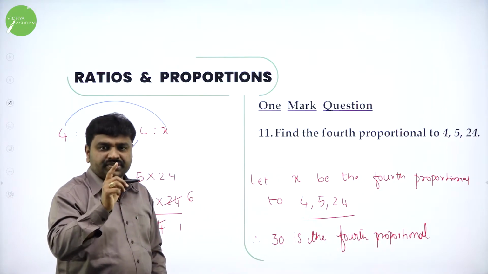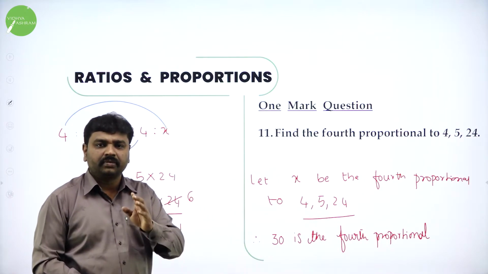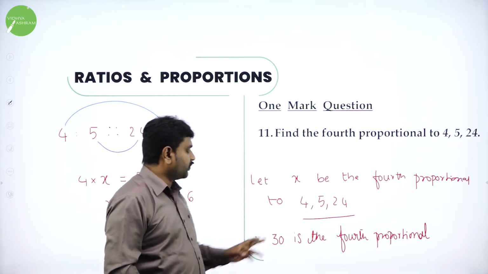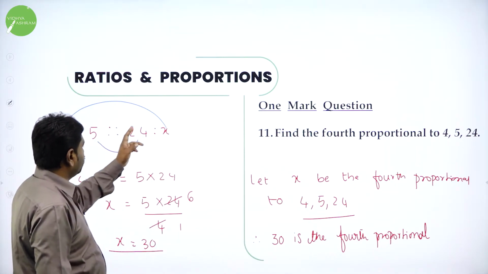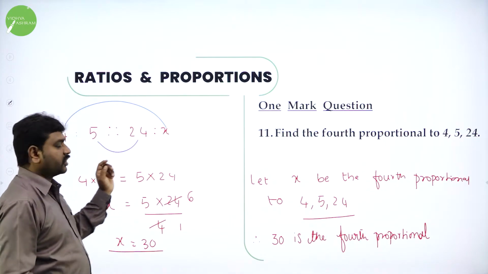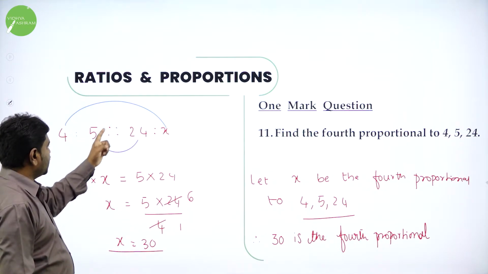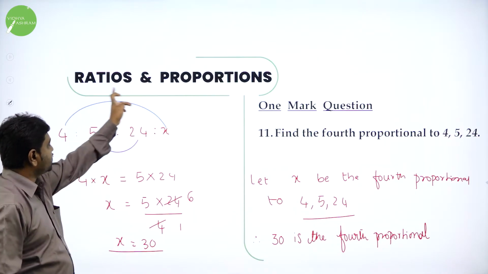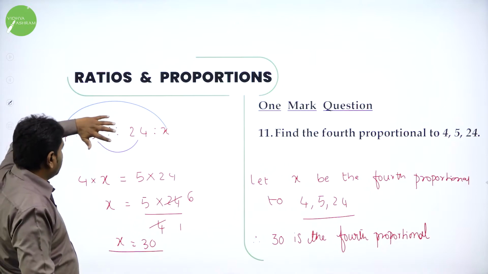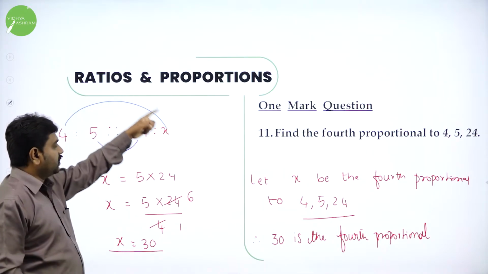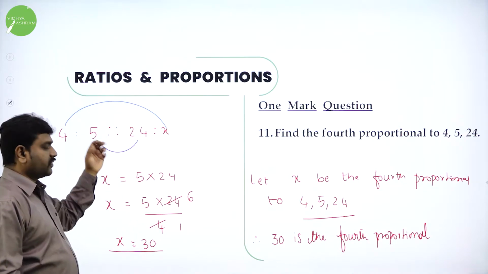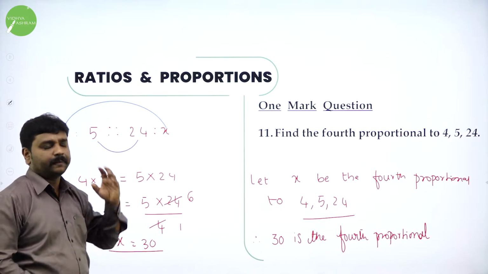So if they ask you to find the fourth proportional by giving three numbers, assume the fourth proportional as x and take the numbers 4, 5, 24. Then 4, 5, 24, x, you take it as proportional. 4:5 is as 24:x. And you know, for any proportional, product of extremes is equal to product of means. The middle values we call them means, and the end values we call them extremes. So product of extremes is equal to product of means. Always we can use it for any proportional.